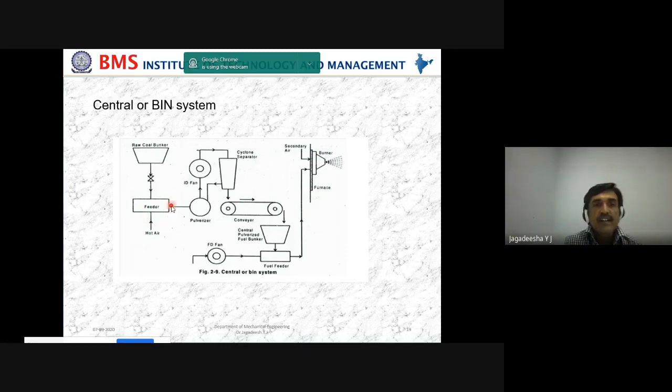So this is the feeder, this is the Rockwell bunker, this is the pulverizer, ID fan, cyclone separator, this is the conveyor, central pulverized fuel bunker, forced draft fan, fuel feeder, and this is a furnace burner. This is the pulverized fuel spray. Secondary air is sent here.